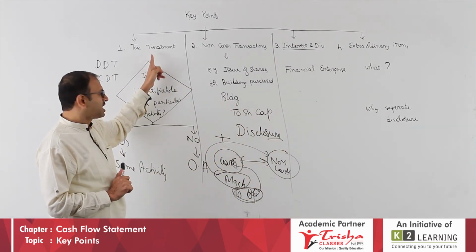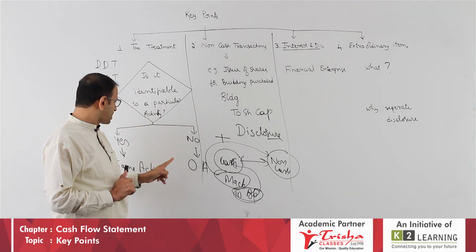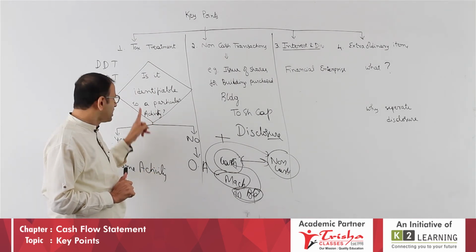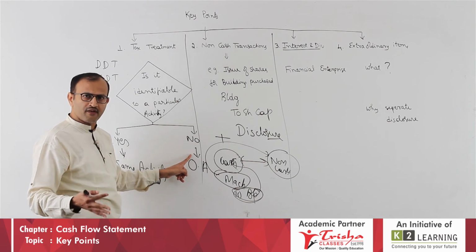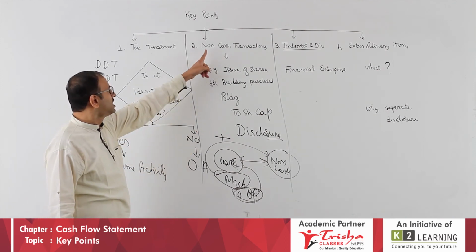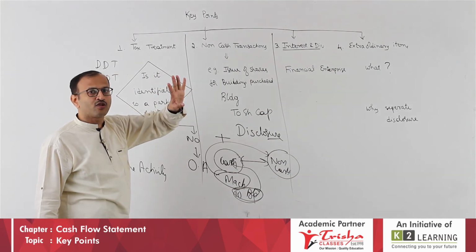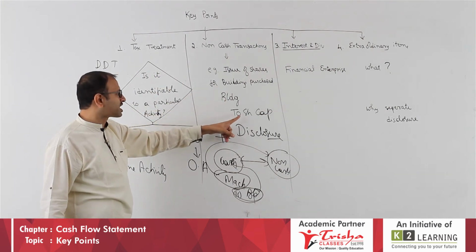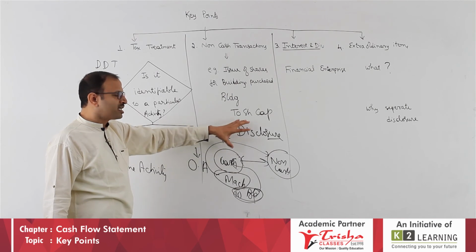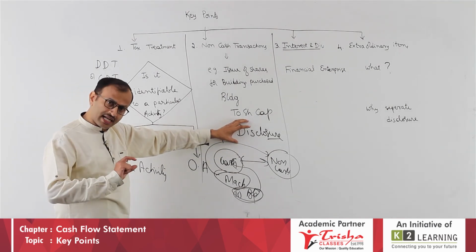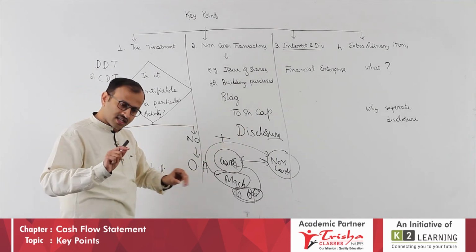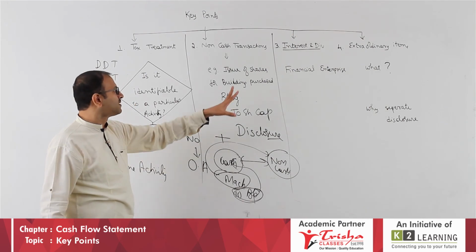Tax treatment: is it given in the problem? Then yes, treat under the same activity. If not given, by default treat under operating activity. Non-cash transaction: no adjustment to any activity, disclose separately. Building to share capital is the example I have taken. Disclosure, last answer tallied, problem ends. Then you have to write a note to the cash flow statement.